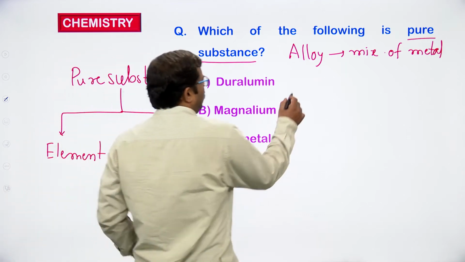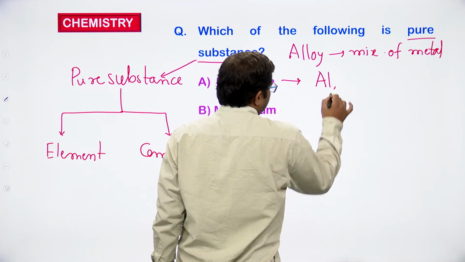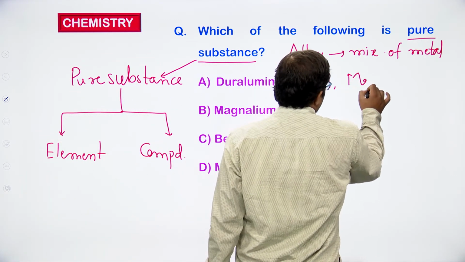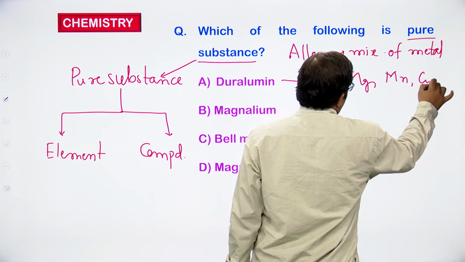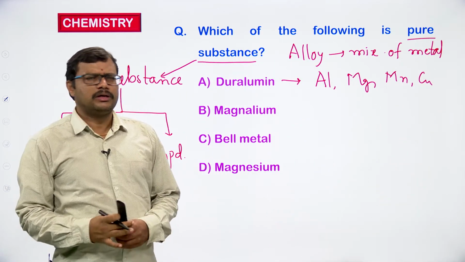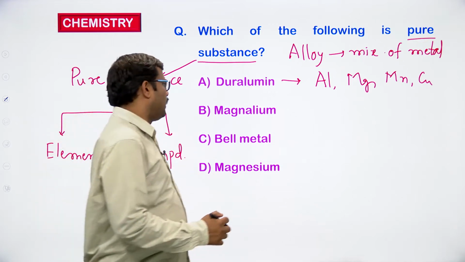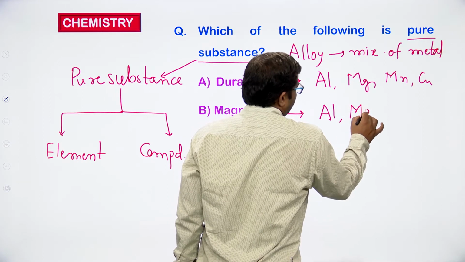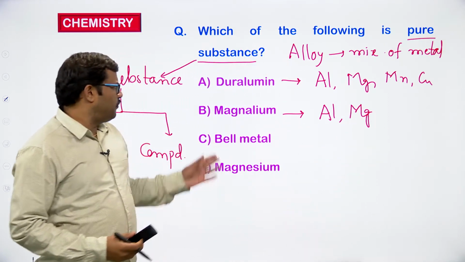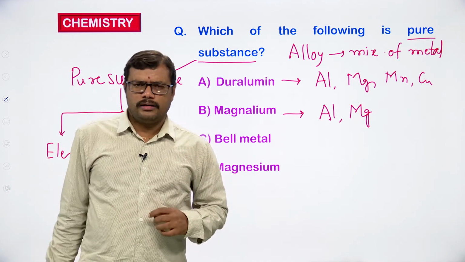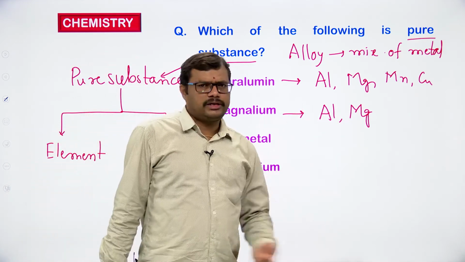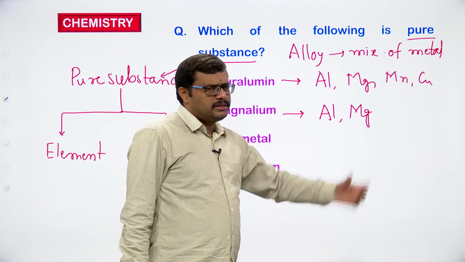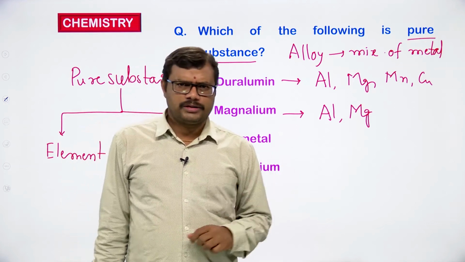Duralumin has aluminium, magnesium, manganese and copper as the combination, so it is a mixture of all these metals. Magnalium is again an alloy of aluminium and magnesium, where the magnesium proportion can be increased up to 50%, and a very small amount of other components are also present.